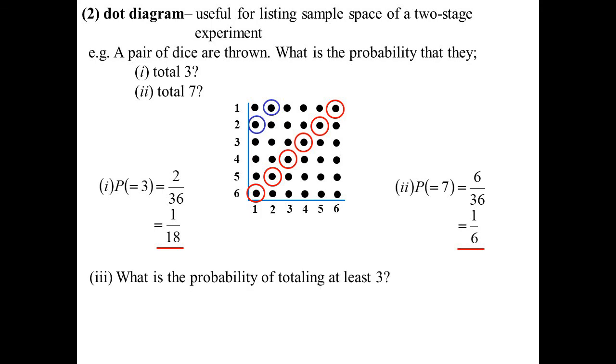At least 3. Well, rather than working out all of those, this is where I'll use the complementary event idea, because it's probably going to be quicker to find out how many just total 1 or 2. So how many total 1 or 2? None of them total 1. It would be impossible to get a 1. The one I've circled there is 1 and 1, which is 2. So there's only one possibility. So the one I want would be 1 minus that, because I'm using the complementary event idea. 35 on 36.